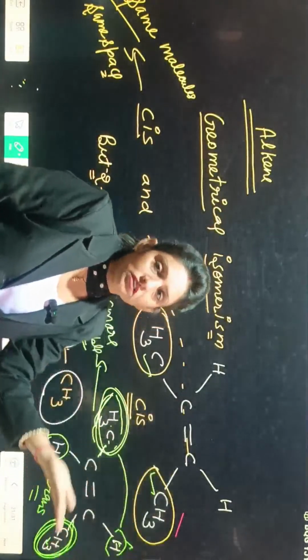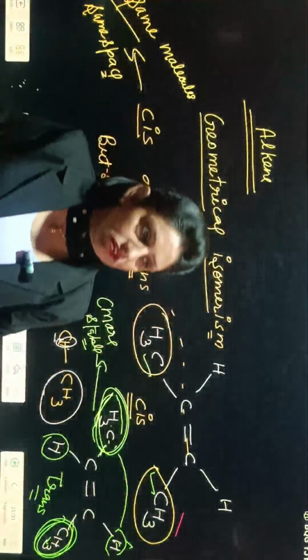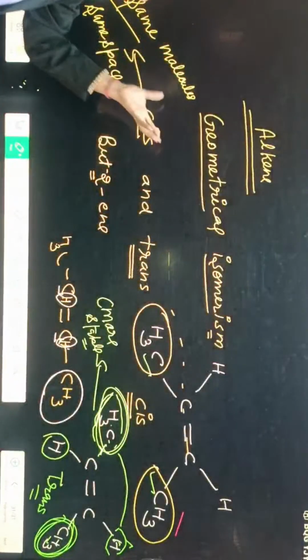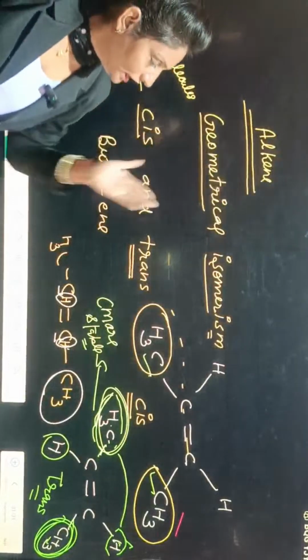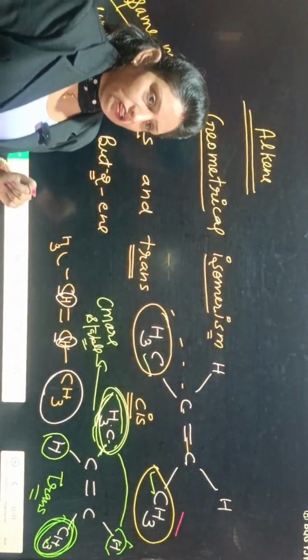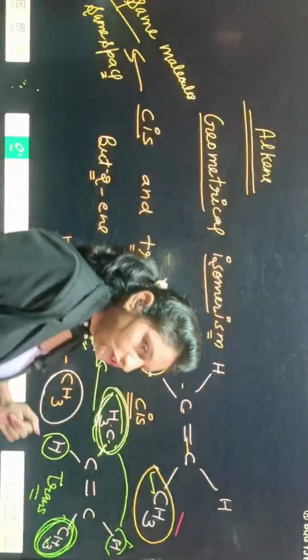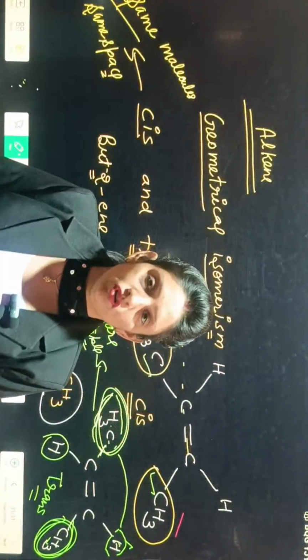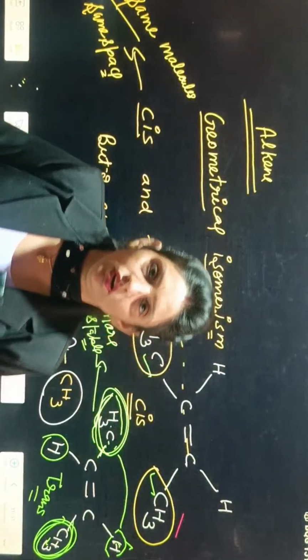Clear? Some other isomerism like position isomerism can also take place, but the main isomerism of alkenes is geometrical. They do not show conformers. Alkane shows conformers only. Any doubt in conformers? Okay, so thank you. Have a nice day.